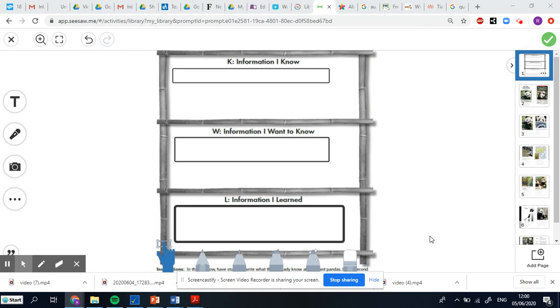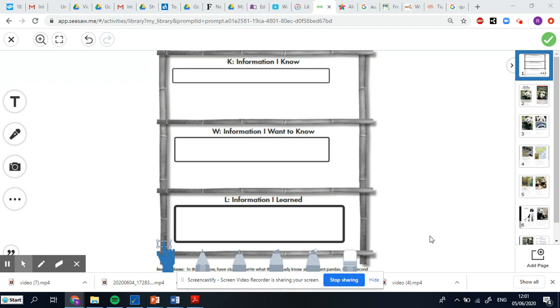Now today we are going to be reading a story, but before we start reading the story we're going to talk about one of our reading strategies. Our reading strategies help us understand or comprehend what we are reading, and we've talked about some before. So we've talked about the reading strategy of predicting, so predicting what you think might happen next in the text, making a smart guess. We've talked about connecting. So how can we connect ourselves to the text? And today we're going to talk about questioning.